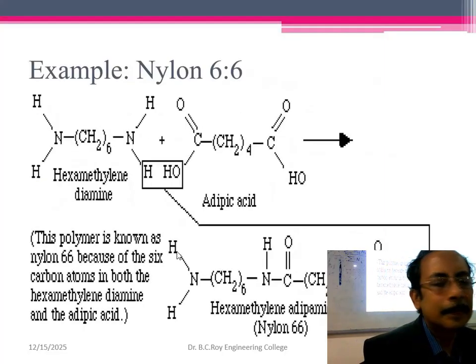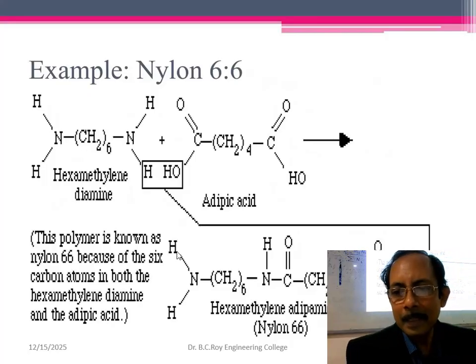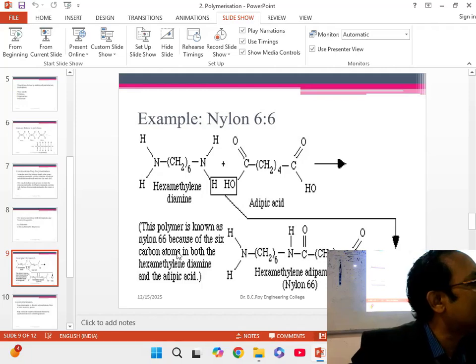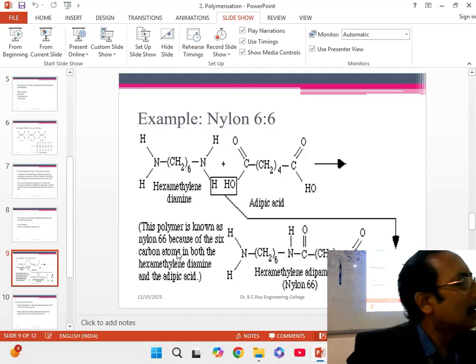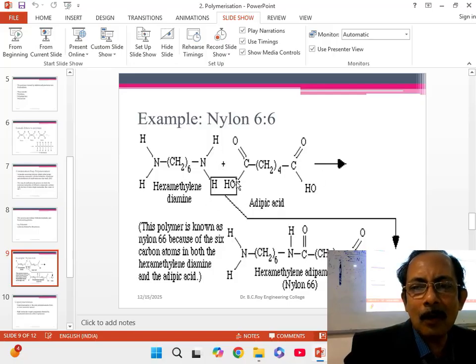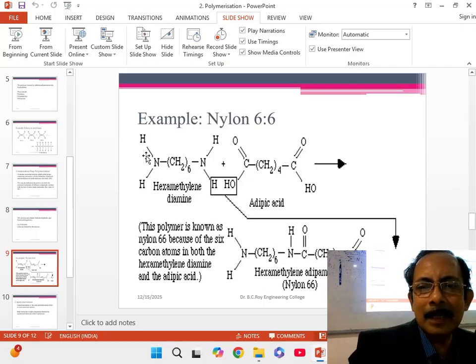Nylon 6,6 here. So I think the picture has improved a bit. This is more clear, right? The full screen was a bit clumsy. Now this is hexamethylene diamine and this is adipic acid. So what is going out? Along with formation of the polymer, H2O is going out. And what are you getting as the main product? Nylon 6,6. This is hexamethylene diamine and this is adipic acid.